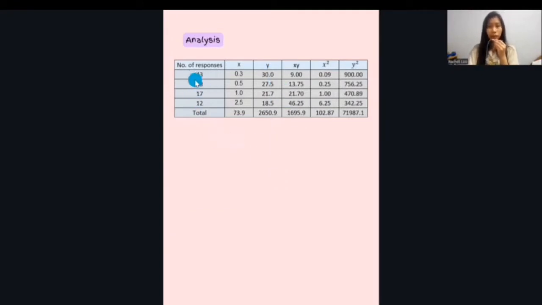The most respondents are in this group, where the time spent on exercising is 0.3 hour and the BMI is 30. The total of X is 73.9. The total of Y is 2650.9. The total of X times Y is 1695.9. The X squared is 102.87, and the Y squared is 71987.1.